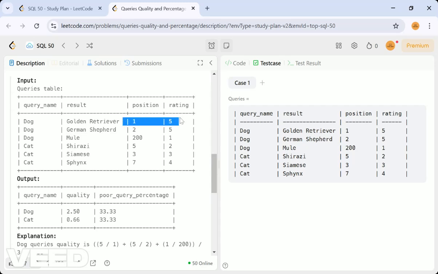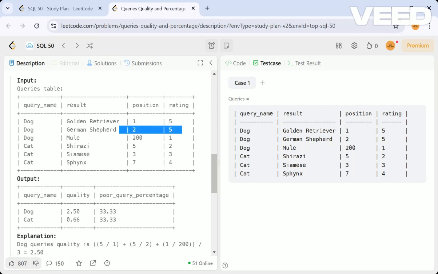That is 5 divided by 1, which is 5, and another one is 5 divided by 2, which is 2.5. The other one is 1 divided by 200.